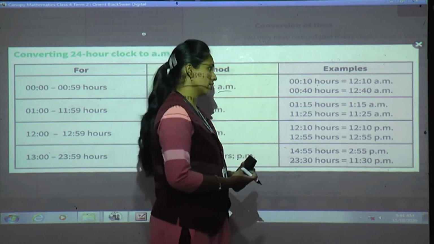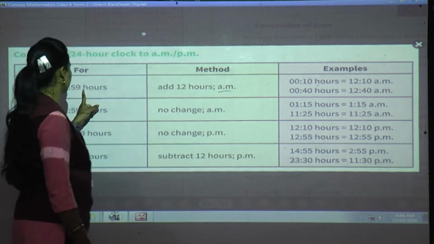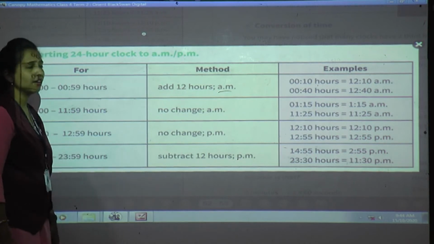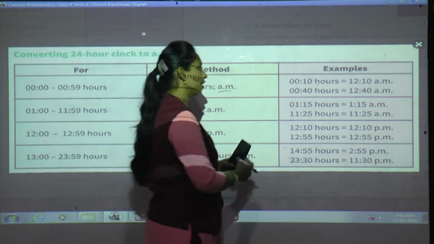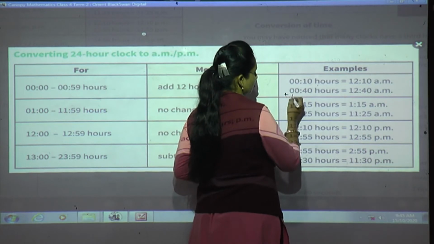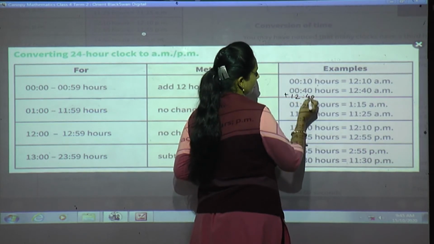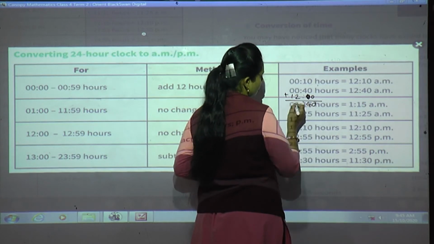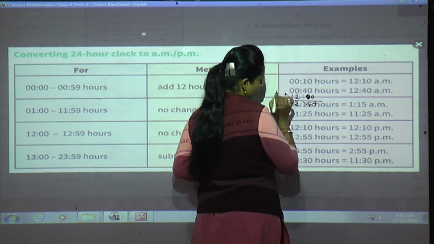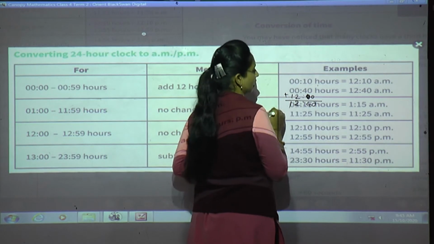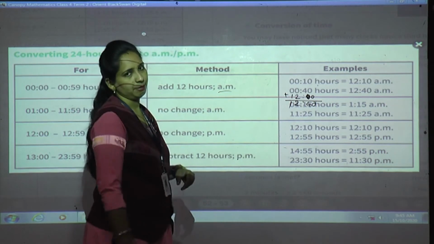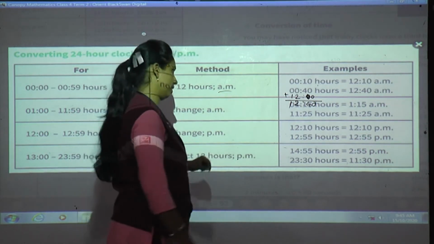And next, 00:40 hours. So it is before 59, isn't it? So what we have to do? We have to add 12 hours. So this is 12 and 00 will come here. The addition: 0 plus 2 is 2, 0 plus 1 is 1. So it becomes 12:40 AM. Clear? Yes, very good.